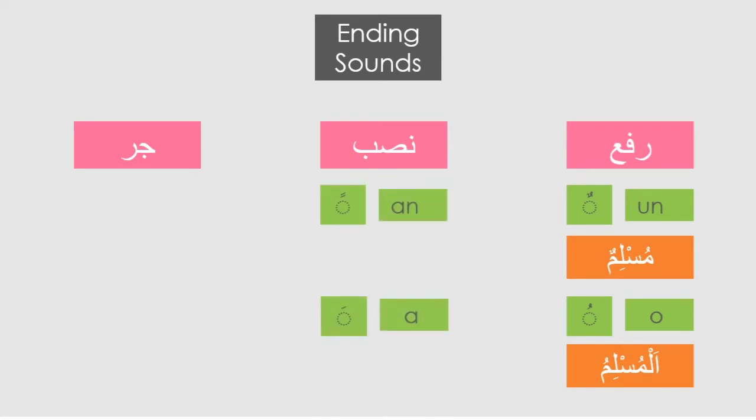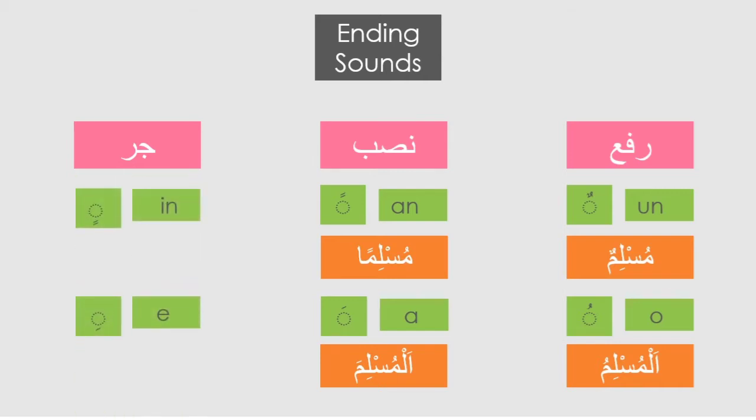A word is in nasb status if its ending sound is an or a. For example, Musliman ends with the sound of an, so it is in nasb status. Al-Muslima ends with the sound of a, so it is also in nasb status.